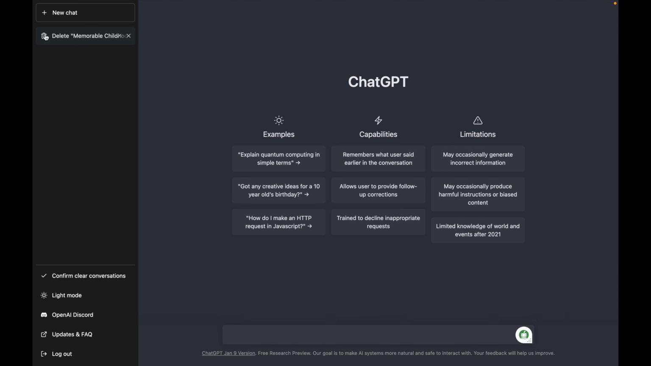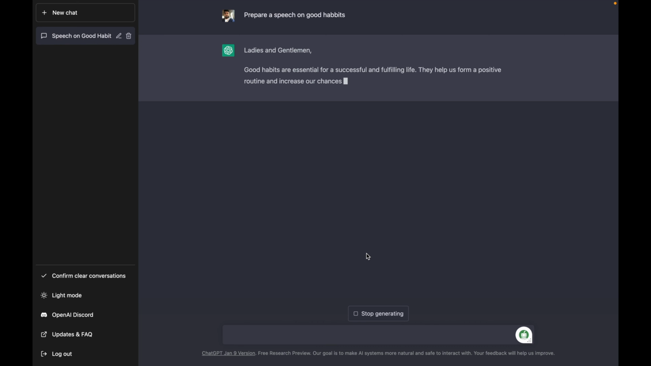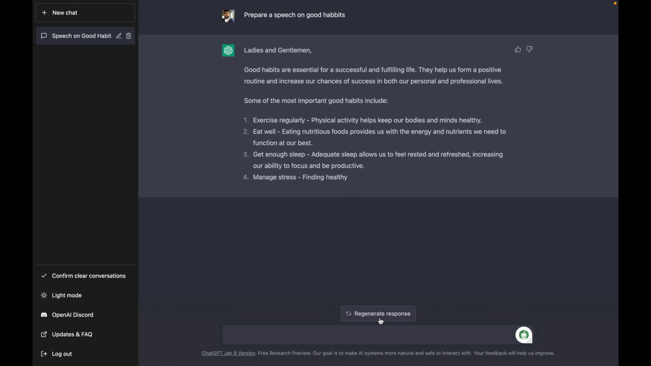The first AI which I want to talk about is ChatGPT, which is developed by OpenAI. It's a revolutionary chatbot that will give you human-like text replies. Whatever you search, it will give a reply like a human. Now we are going to search for a speech on a good habit. It is generating a text which is a good response generated by ChatGPT, and now we will copy this response, and we are going to use it for the other AIs.